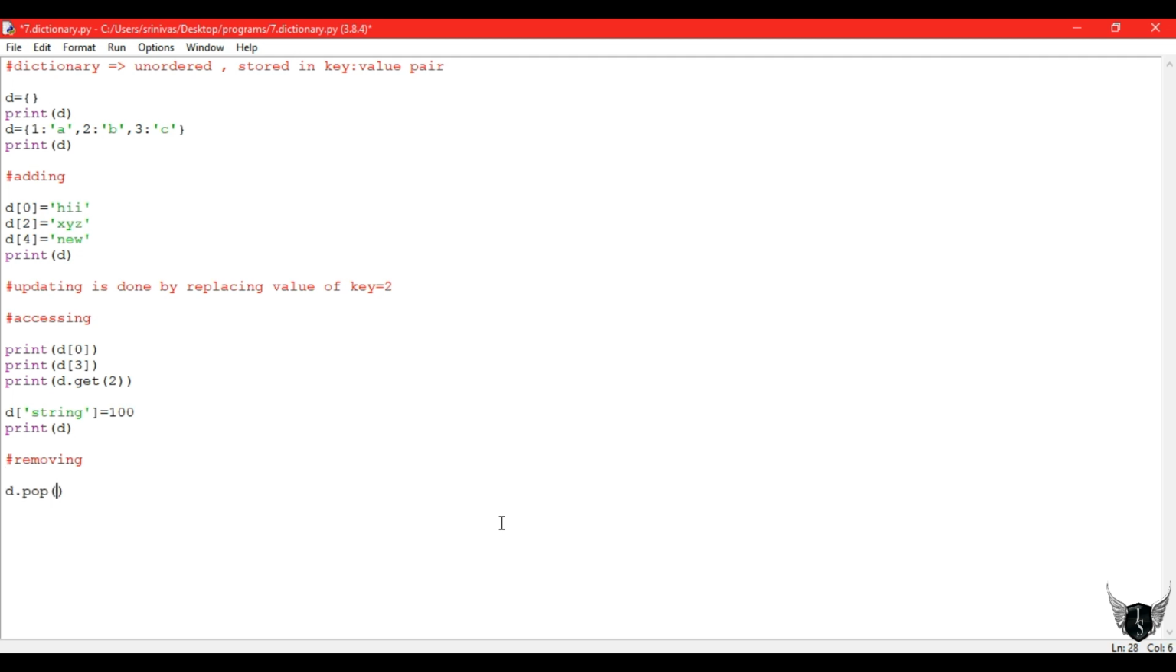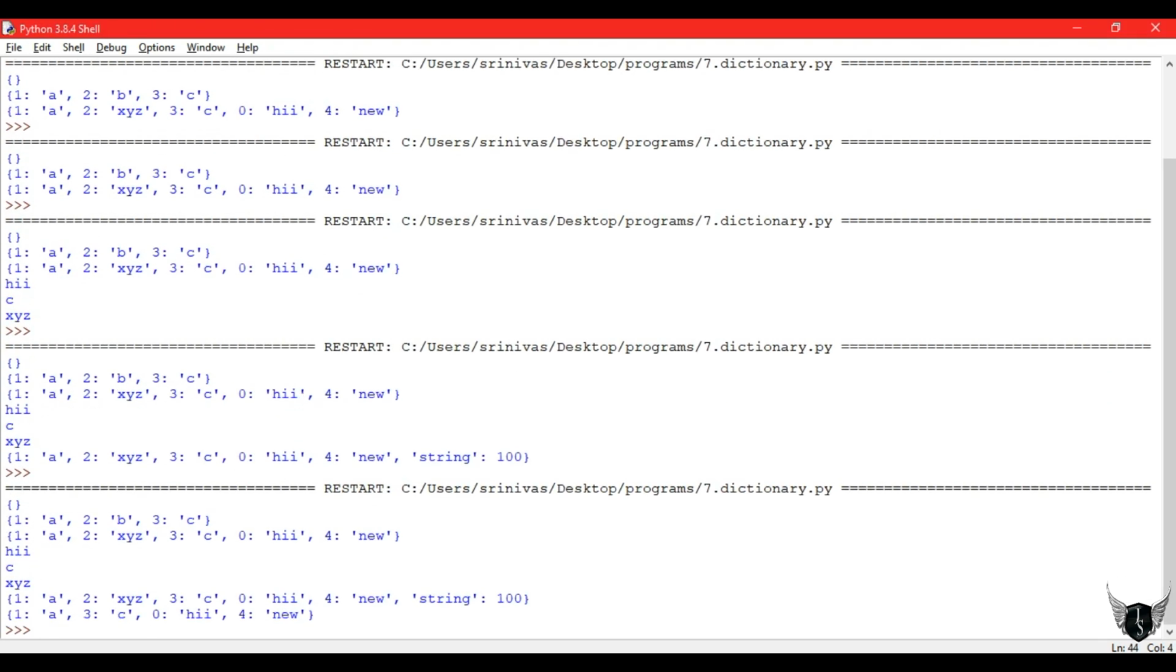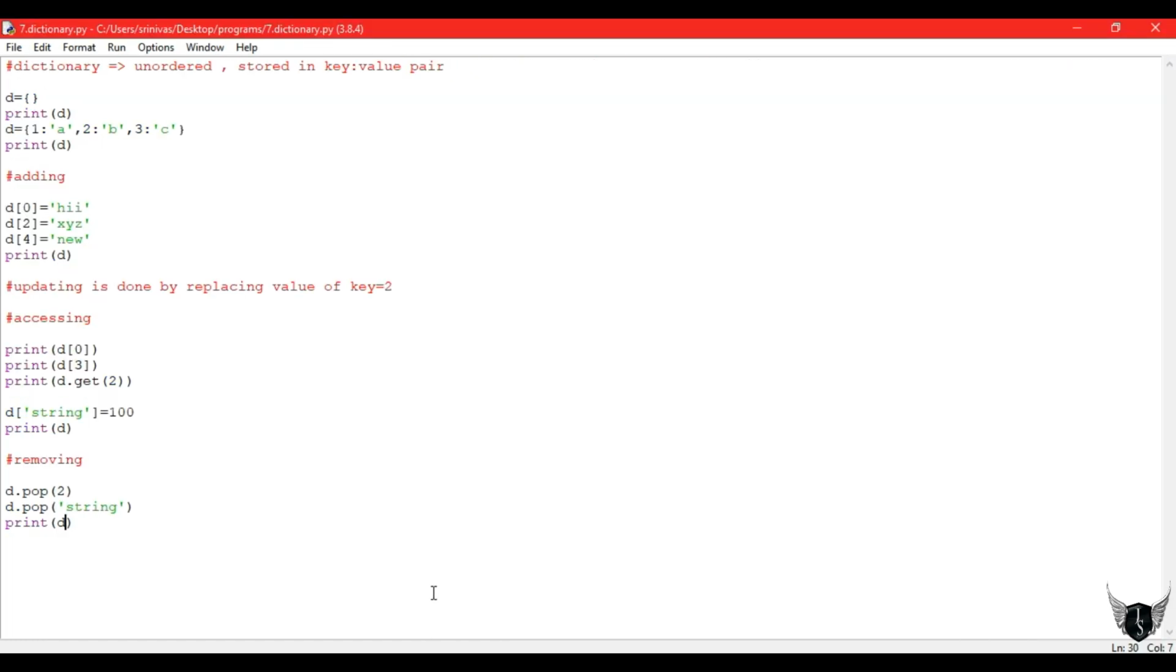And for removing, we shall use pop of key. Suppose we use 2, the key and its value will be removed from the dictionary. And I have used the string since it is my key. So the string and its value are deleted, and 2 and its value are deleted from my dictionary. So we can use pop of key to remove elements in a dictionary. So these are the 4 data types.